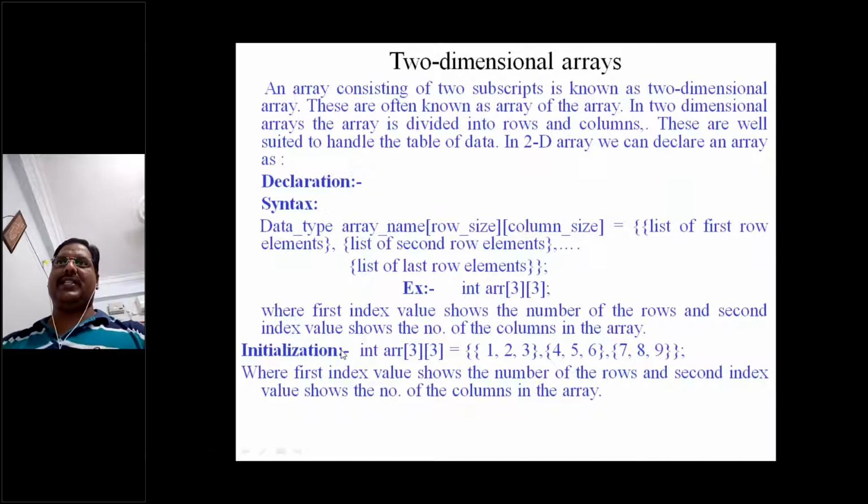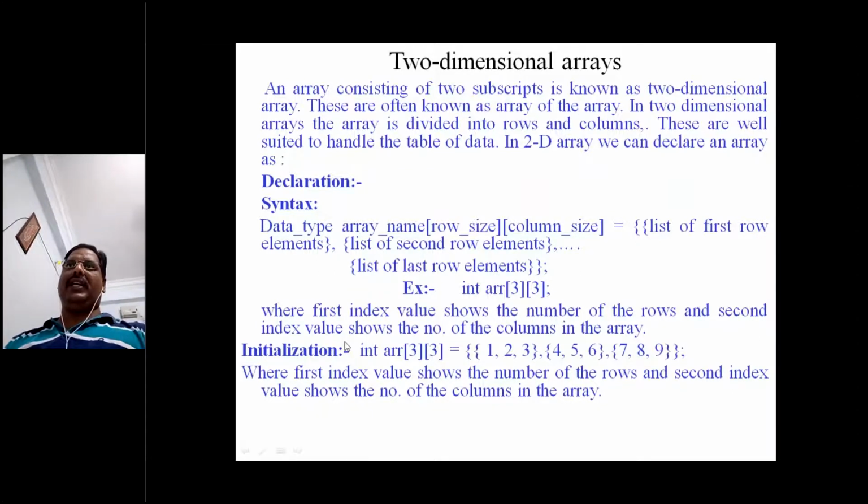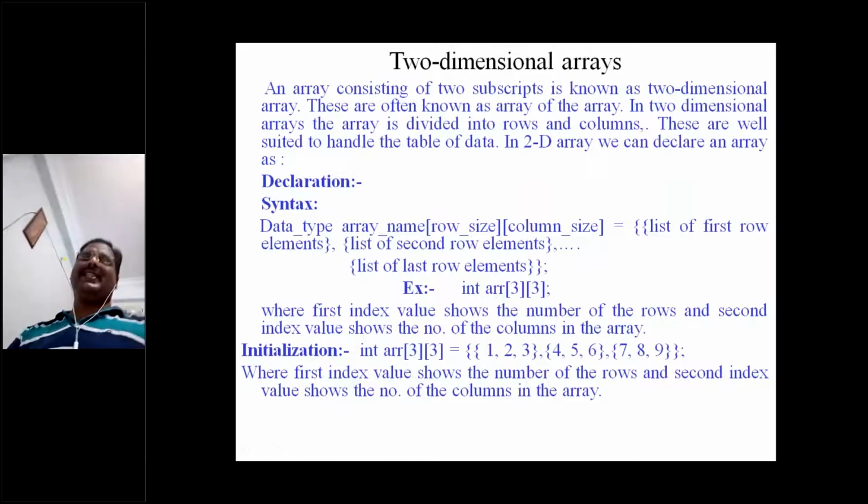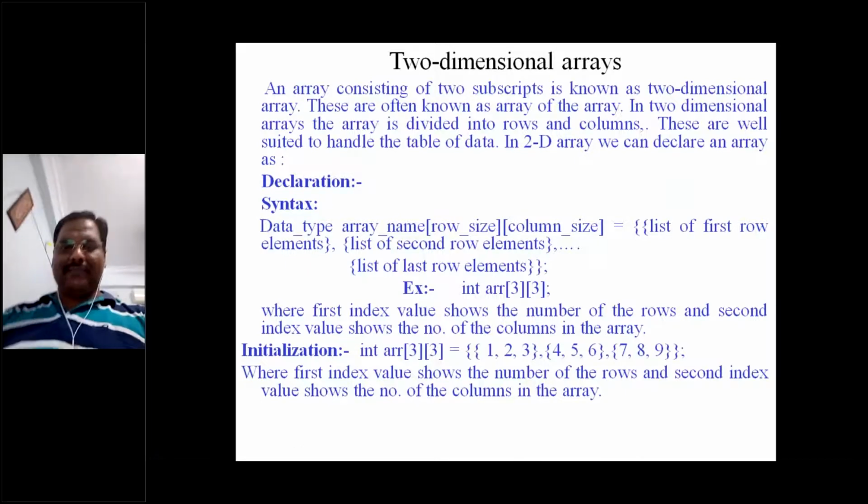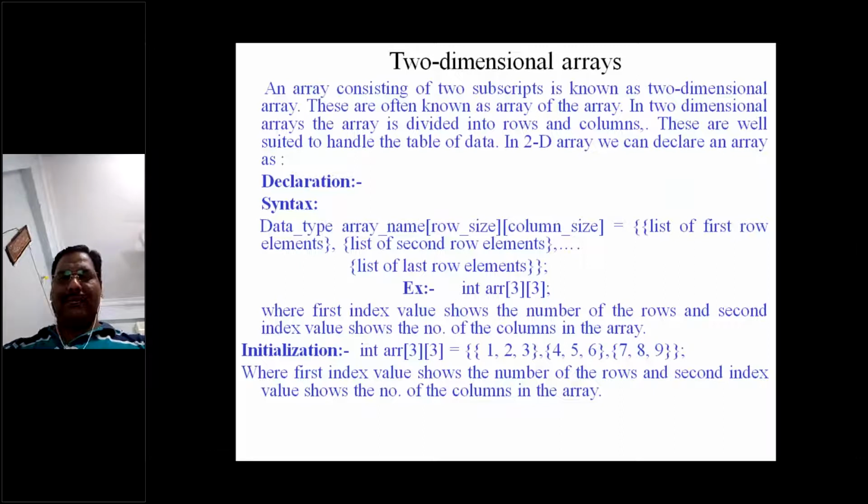And here the initialization also happens in two ways. One is at compile time and another is at runtime. At compile time, we can assign the values directly. See, totally int arr of 3 3. It is directly assigning 1 2 3 as one row, comma, and within the brackets 3 more values, 4 5 6, as the second row, and comma, and within the brackets the third row, that means 7 8 and 9, right?